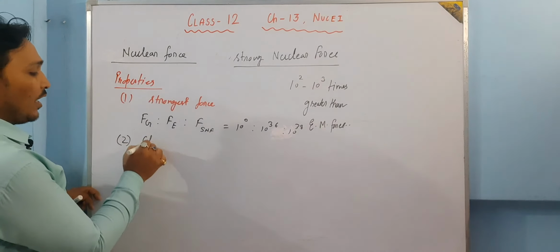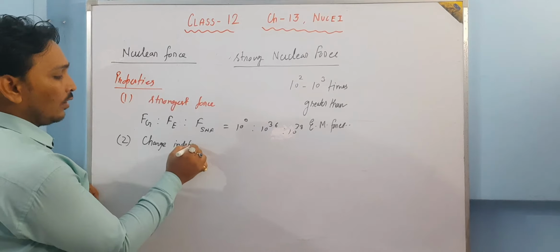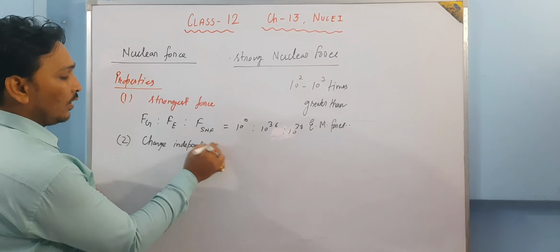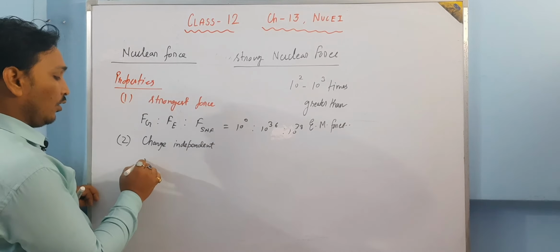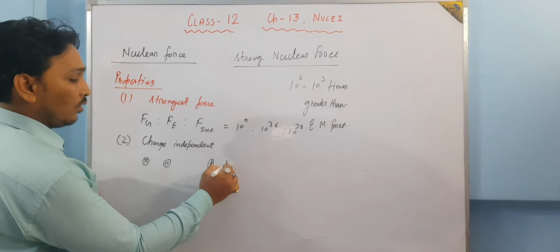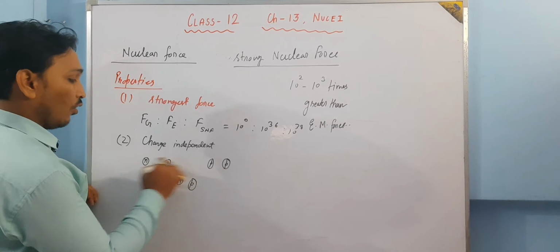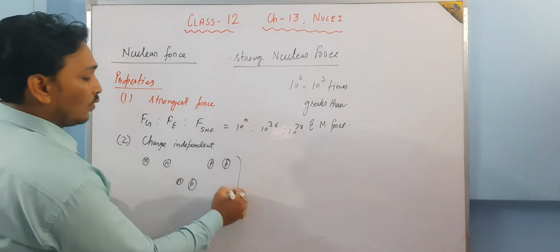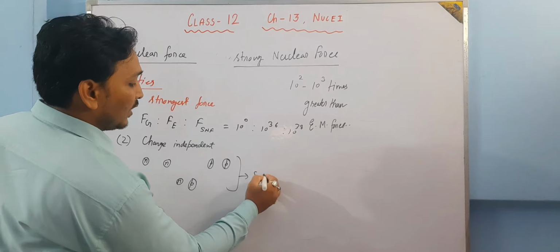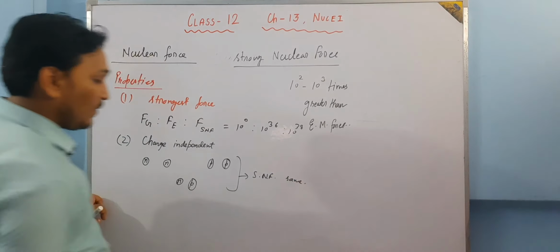Second, it is charge independent. It simply means neutron-neutron, proton-proton, and neutron-proton, in all these three cases the SNF, the strong nuclear force, is the same.